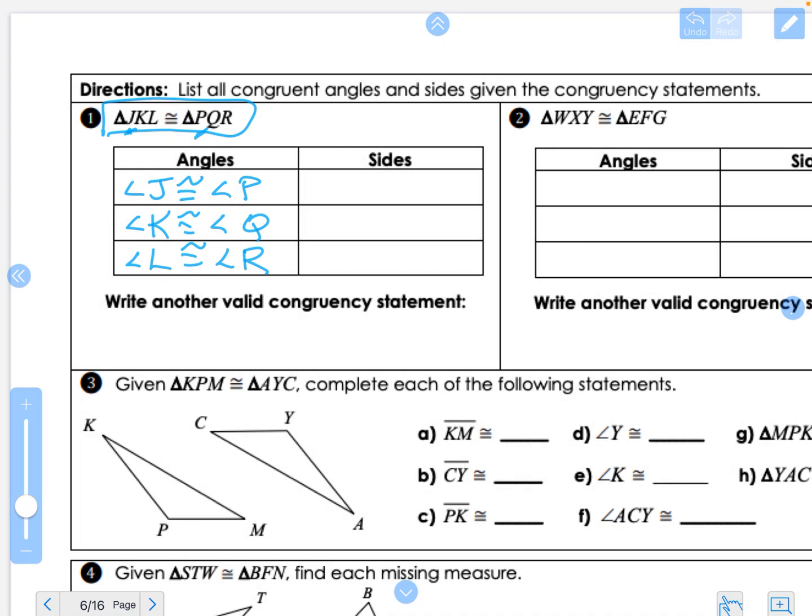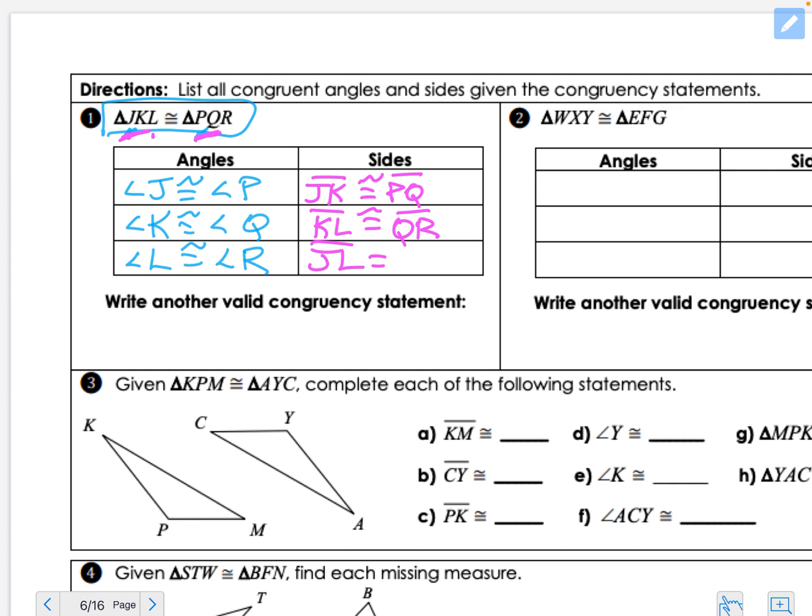So we do this also with the sides. I could look at side JK. It's the first two letters, so it's going to be congruent to the first two letters over there, PQ. KL is congruent to QR. And then let's do the first and third. JL is congruent to first and third of the other one, PR.